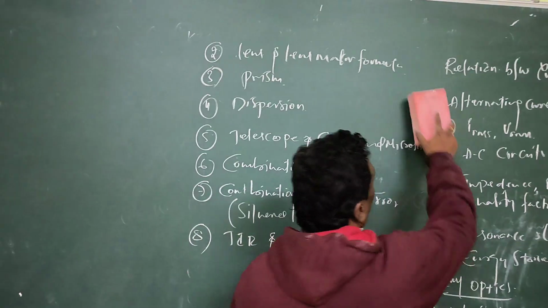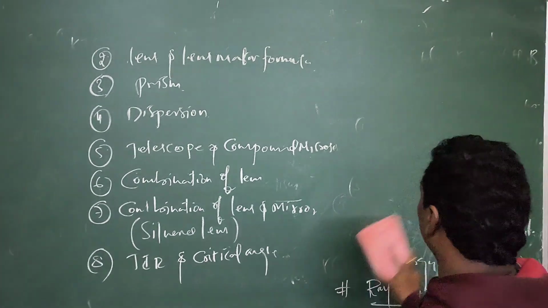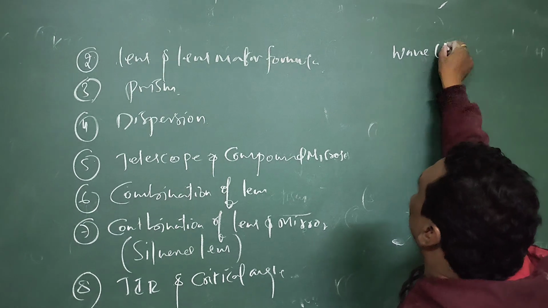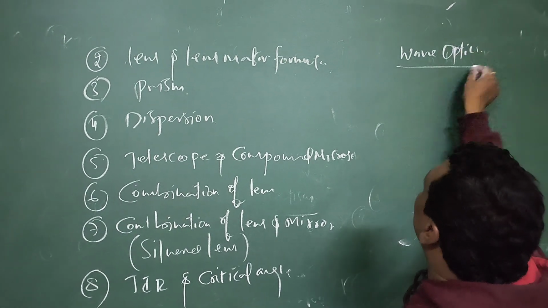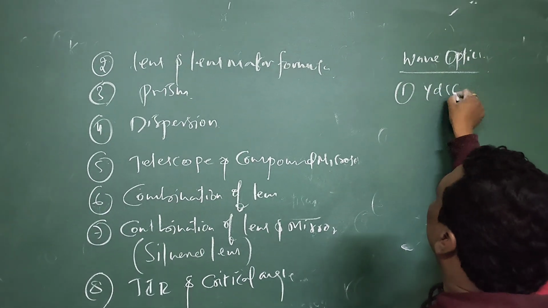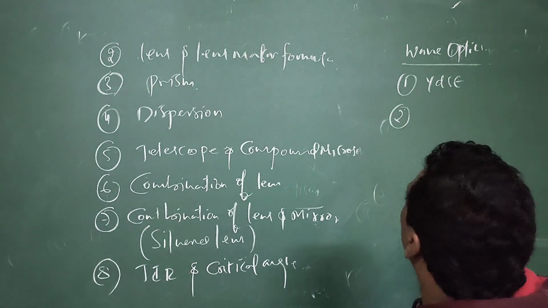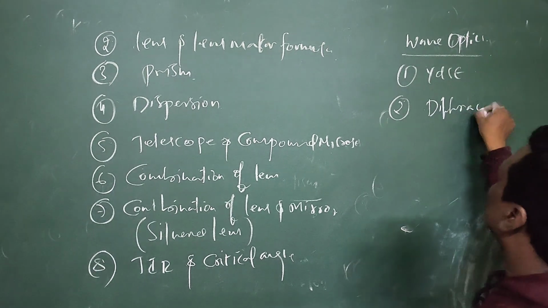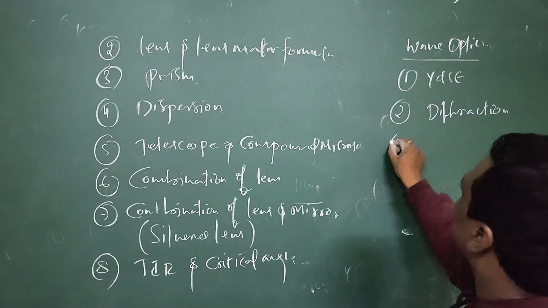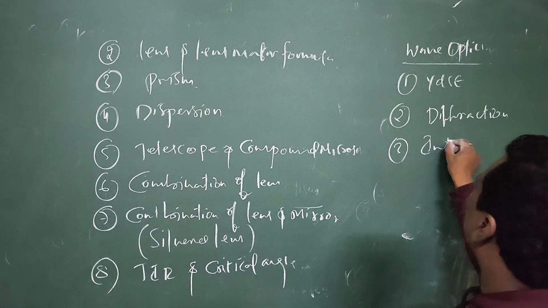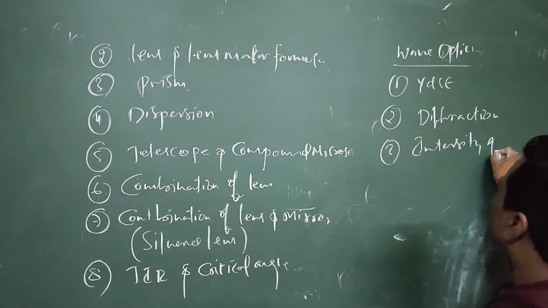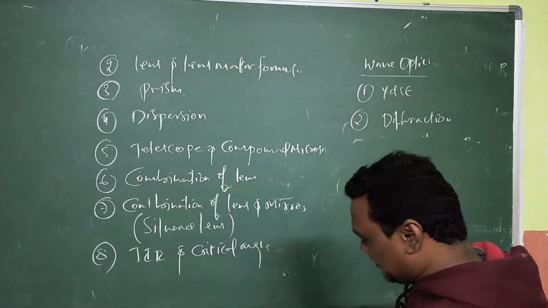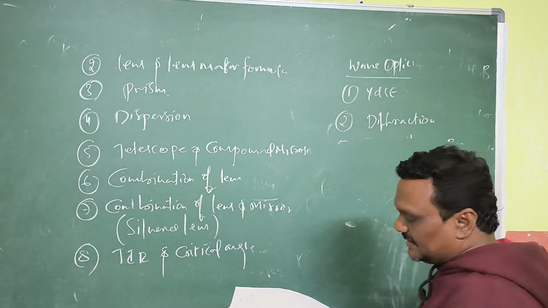And the next important chapter is wave optics. In the wave optics, first you have to concentrate on YDSE, and second, if it is possible, concentrate on diffraction. And next, in YDSE, the intensity of bright fringes. You will get bright and dark fringes in the YDSE only. Wave optics is a quite short chapter and a very easy chapter.